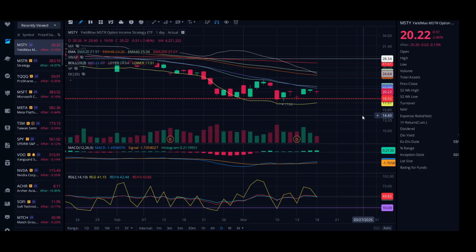But it still could happen, because as you can see over here on the left side of the screen, that is a lot of red. So the market is still going down. So eventually it will affect us, and MSTY will continue to move down right along with the market.